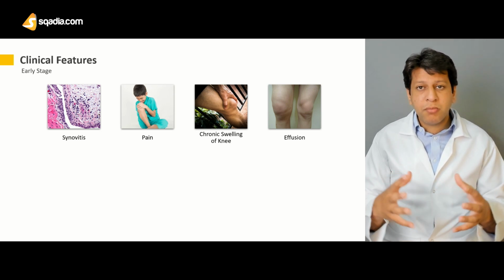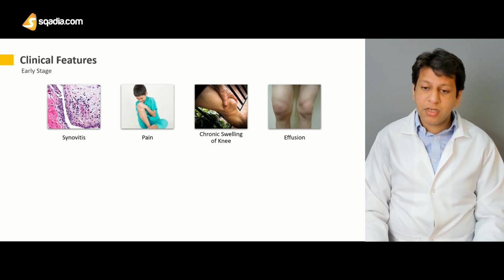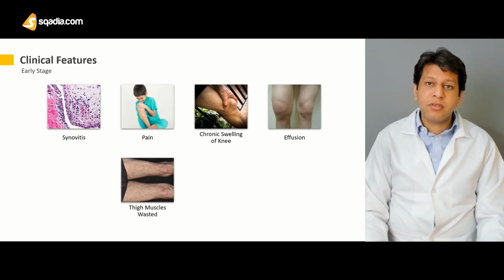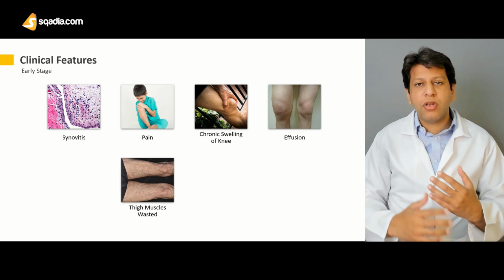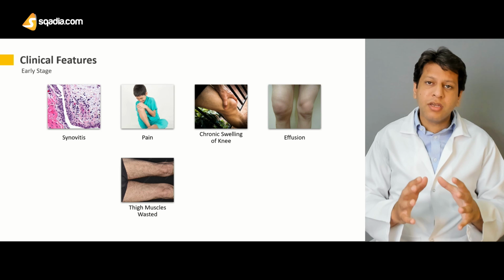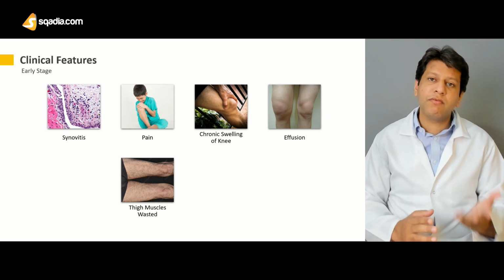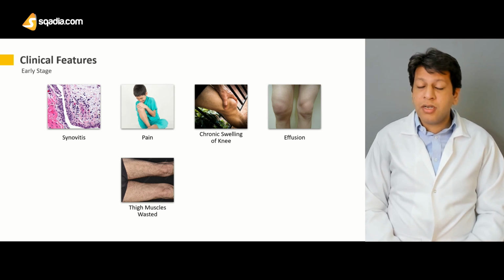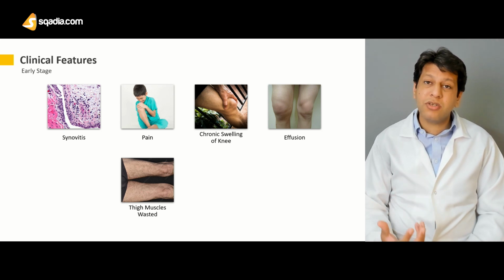And usually they have diminished flexion as well as extension. Why? Because of the massive swelling which is occurring due to swelling and effusion of the knee joint. When effusion and swelling have happened, the patient's natural reaction is to decrease the range of motion at the knee joint. This decreased motion eventually leads to atrophy of the muscle, plus these antigen-antibody complexes are also attacking the myocytes as well.